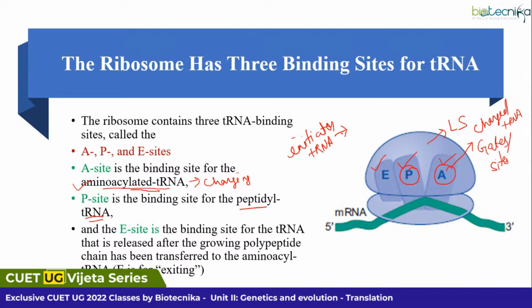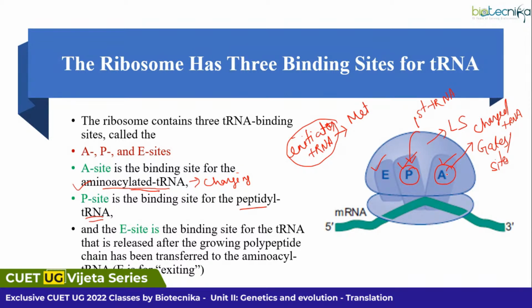Any idea? AUG codes for which amino acid? It codes for methionine, right? So the first tRNA will occupy the space in this P site. Remember this one, first tRNA. Whereas upcoming tRNAs will occupy the space in your A site.